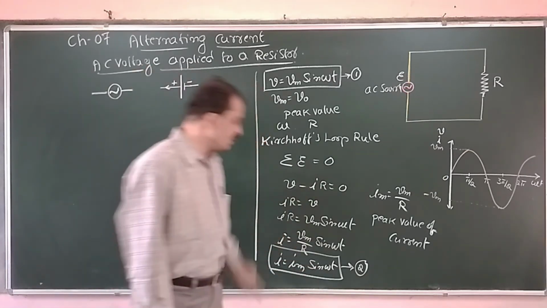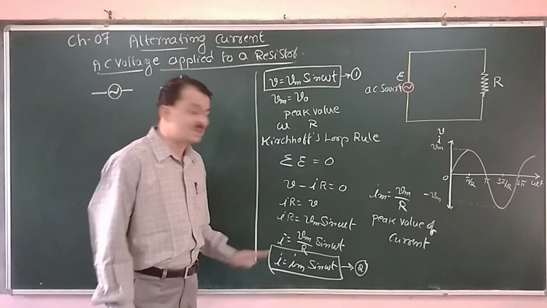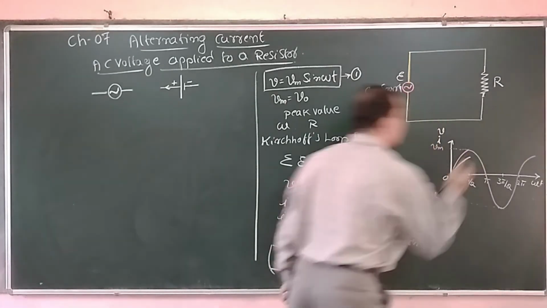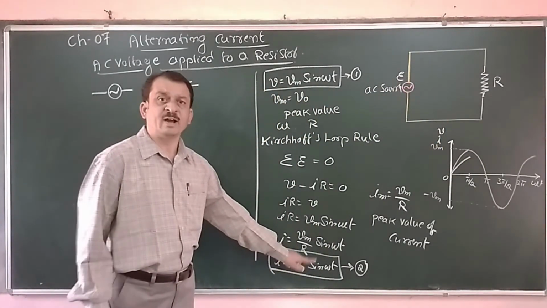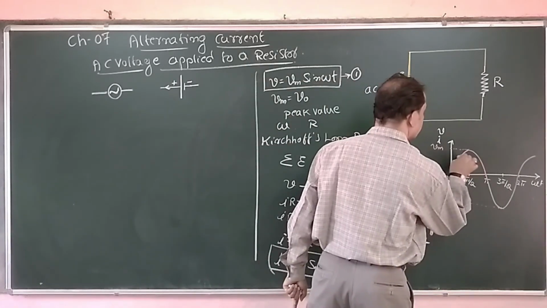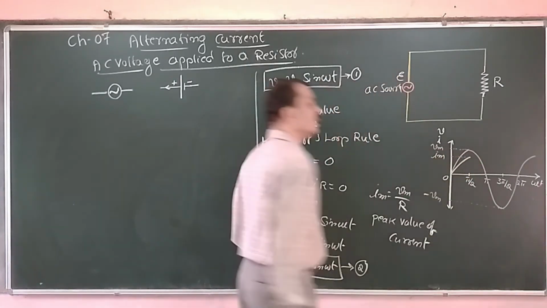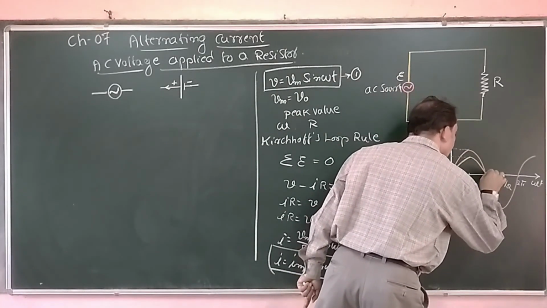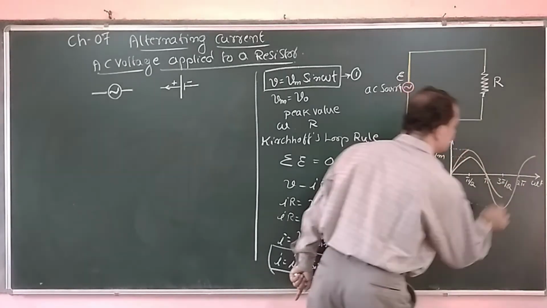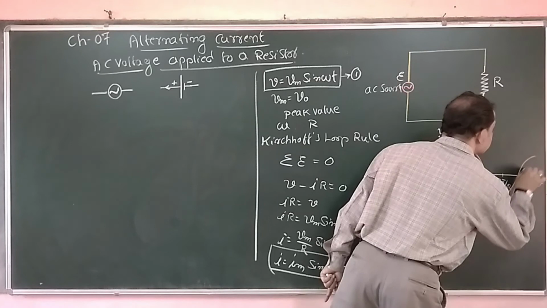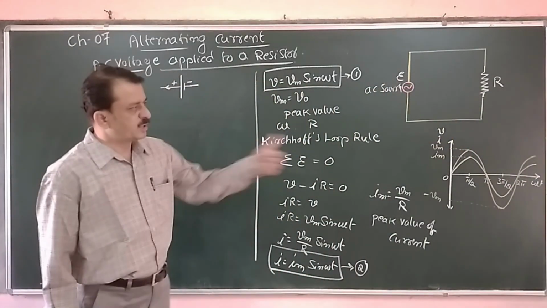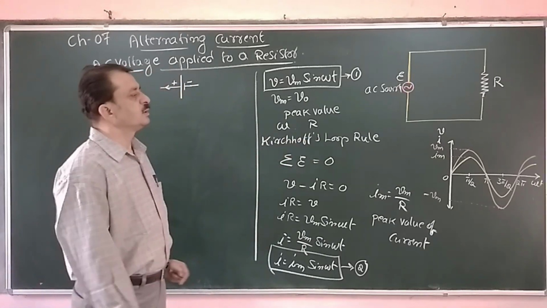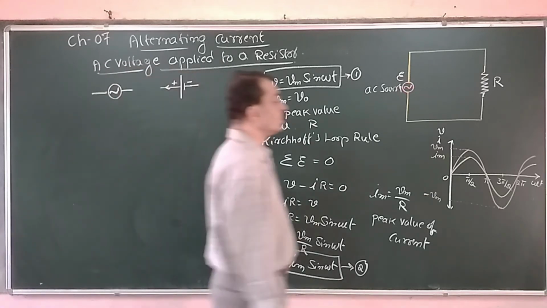Correspondingly, we are having a sine wave function for the current. At 0, its value is 0. At 90 degree, its value becomes peak value, that is I is equal to Im, represented like this, Im, peak value of the current. Further increase in the angle, it reduces to 0. Further increase, it reduces to negative maximum and then to 0, and this cycle continues. The yellow line represents the current wave pattern and the pink line represents the voltage wave pattern.